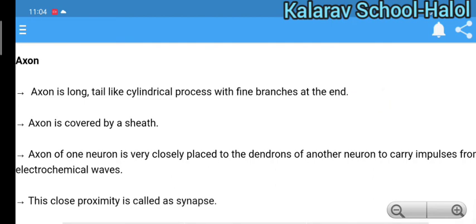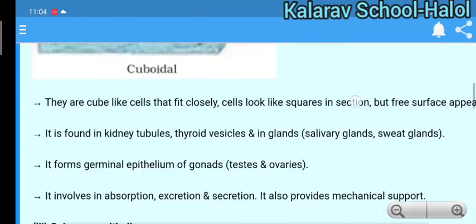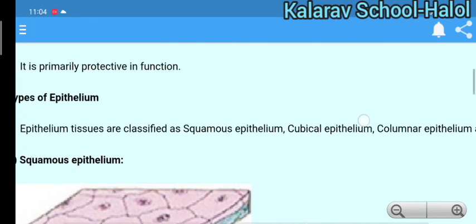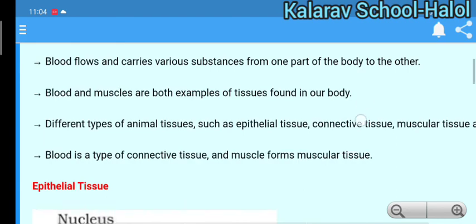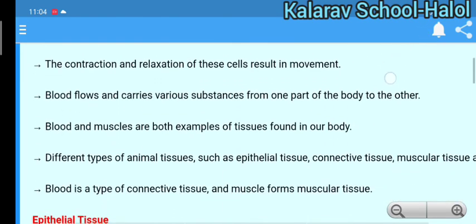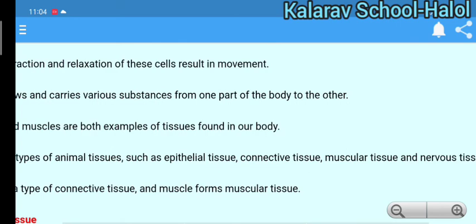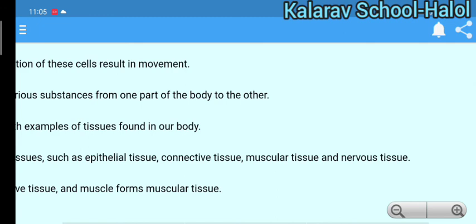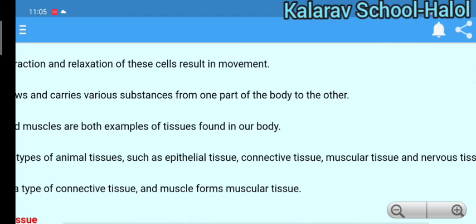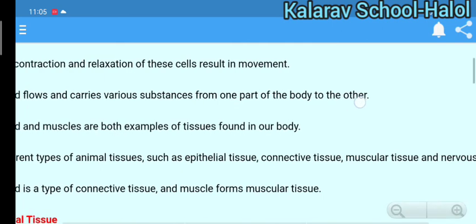So here we have talked about the different types of tissues, that is connective tissues, epithelial tissues, muscular tissue. Mainly we have to know about the epithelial tissue, connective tissue, muscular tissue and nervous tissue. In connective tissue, we only need to know about the blood and lymph, plasma, RBC, WBC. The rest of the part does not have to be done. So here chapter number 6, that is tissues, which includes plant tissue and animal tissue, is completed. Thank you.